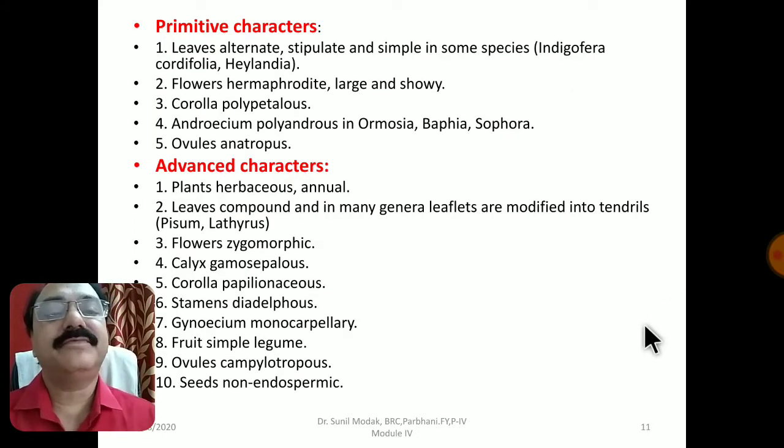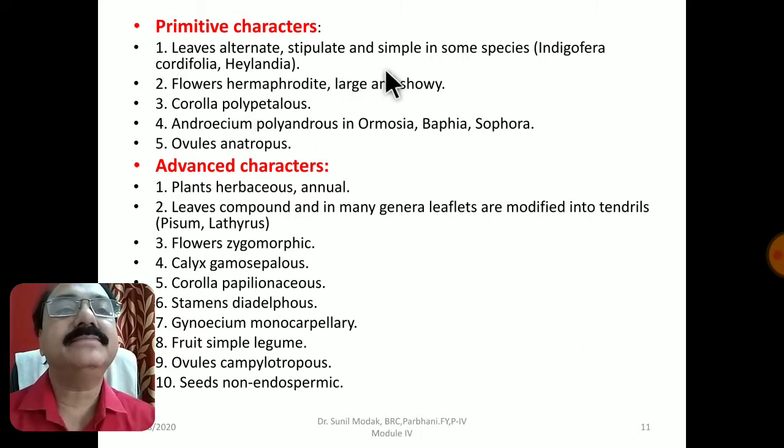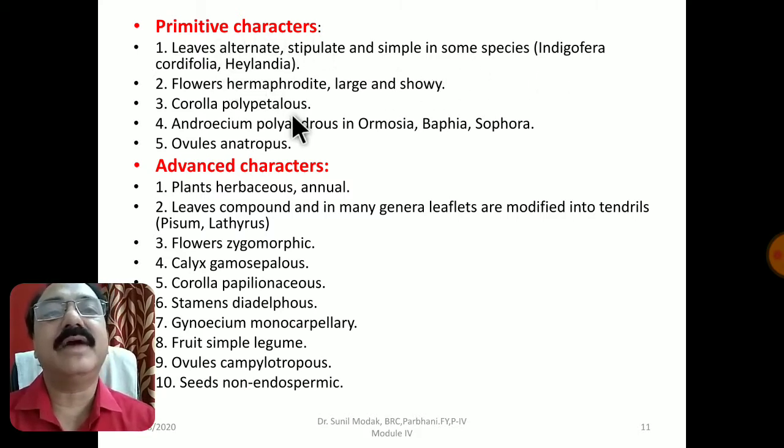So in all, from the morphological point of view, my interest is to show you the primitive characters and advanced characters seen in this plant. If you see, the leaves are alternate, stipulate and simple in some species like Indigofera. This is a primitive character. Then there are certain plants like Pisum and Lathyrus where leaves are compound, and in many genera leaflets are modified into tendrils. So this is an advanced character. In a few of them they show primitive characters, in some of them advanced.